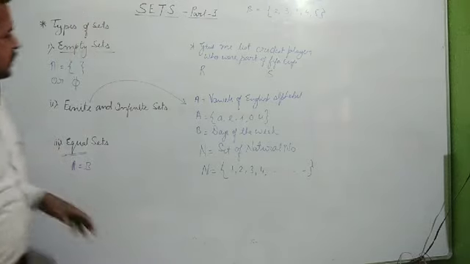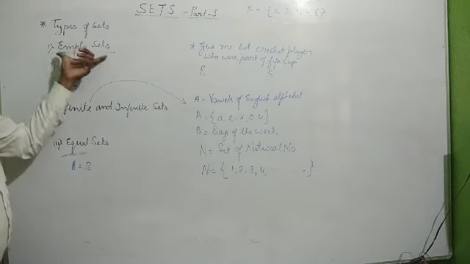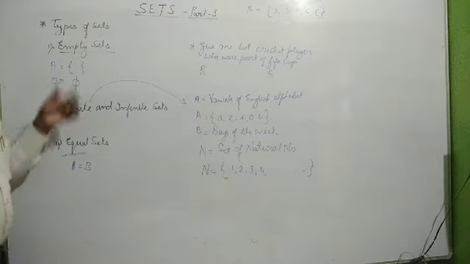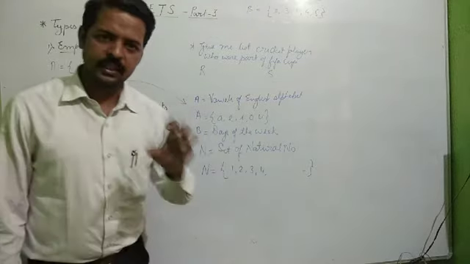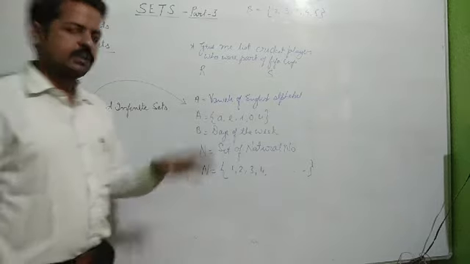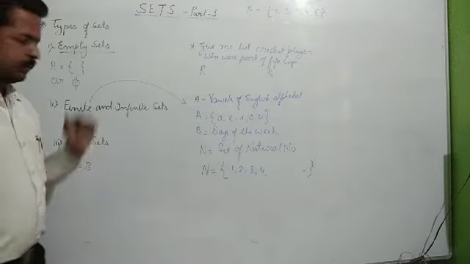I hope you all understood the concept of empty sets, finite sets and equal sets. For your information, I will revise again. Empty set is a set which has no element, in simple words. Finite is a set whose elements we can count. ऐसे set जिनके elements की संख्या हम लोग गिन सकते हैं. Infinite, ऐसे sets जिनके element की संख्या हम नहीं गिन सकते हैं. Uncountable set भी कहते हैं.